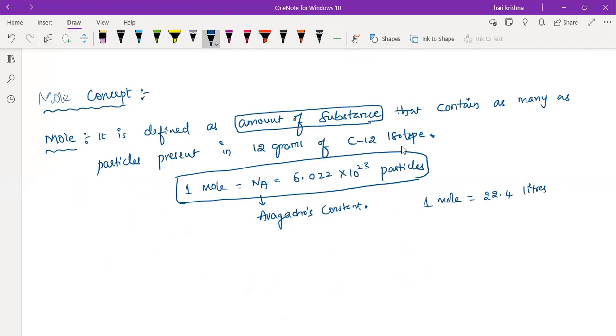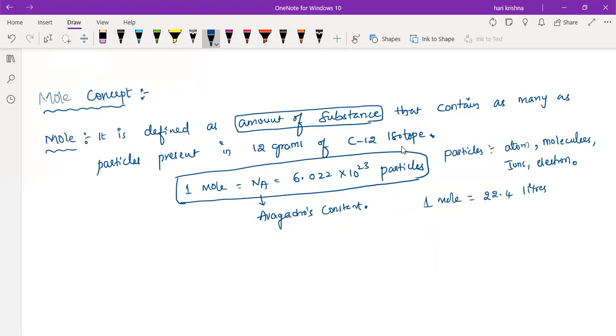Then what is the meaning of these particles? What does this particle mean? Number of atoms or number of molecules? It can be atoms, or molecules, or ions, or electrons. It can be any one out of these. Okay, this is the definition for the mole.